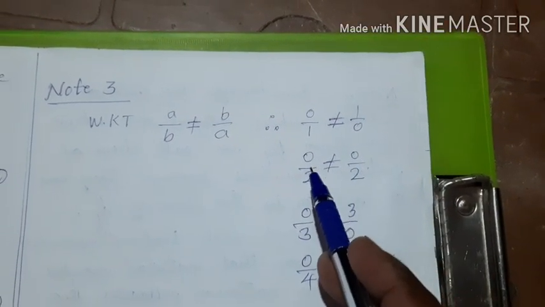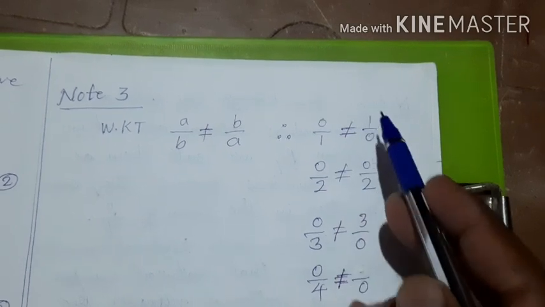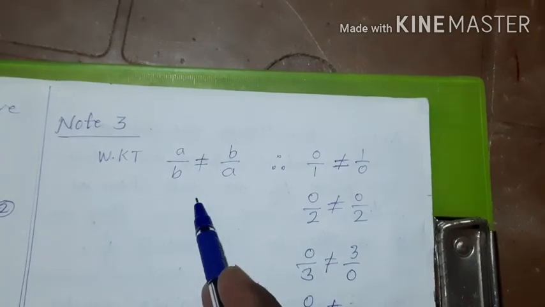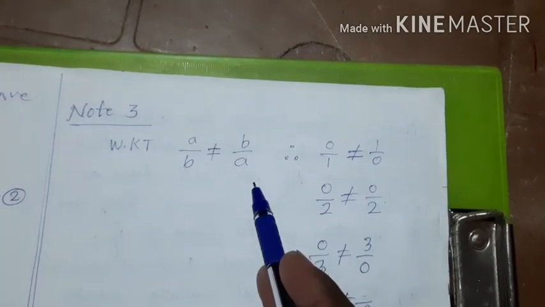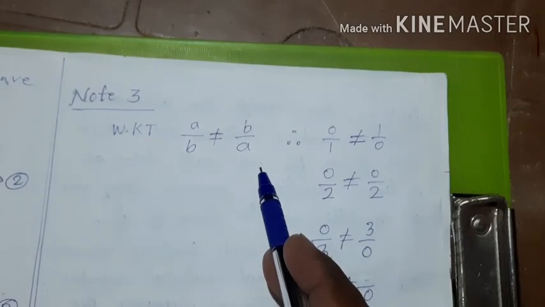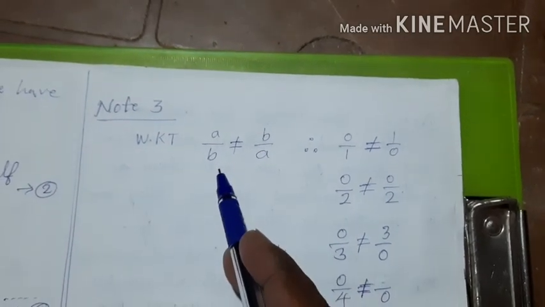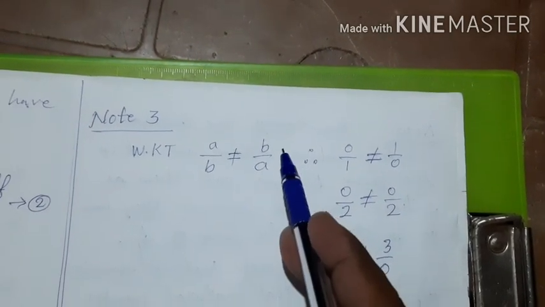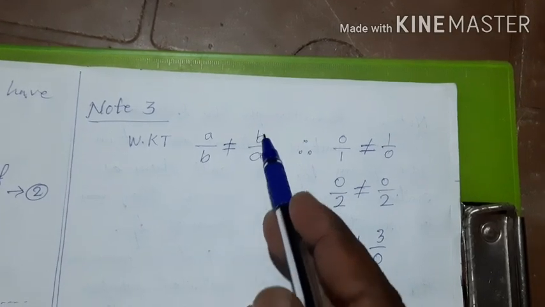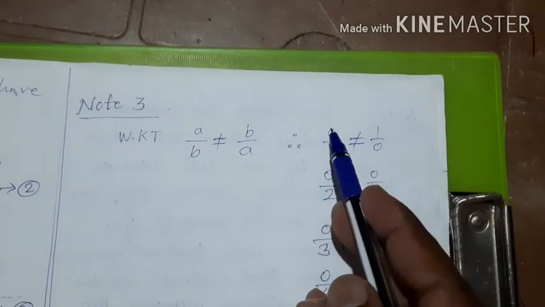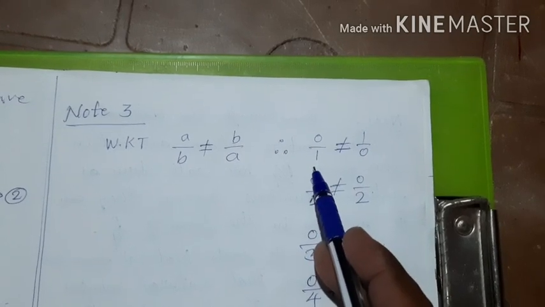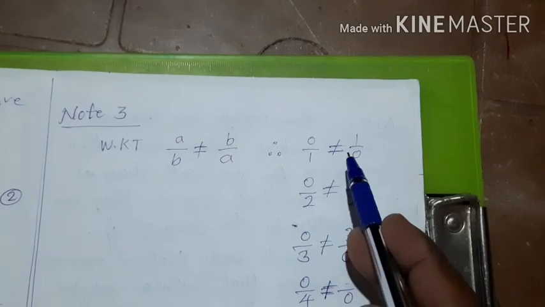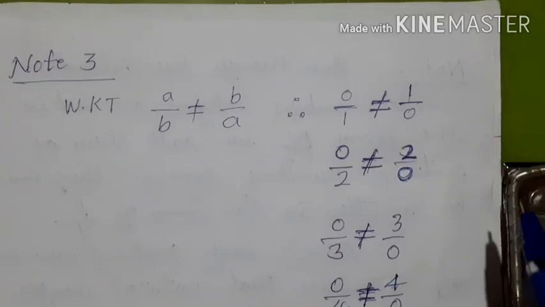But some people will write 0 upon 1 is also 0, and 1 upon 0 is also 0. Then it implies a by b has the same value as b by a. It is not possible. Only if a and b are equal is a by b equal to b by a. But when a and b are not equal, a by b is not equal to b by a. Here a is 0 and b is 1, that is why 0 and 1 are different. So a by b must not be equal to b by a.